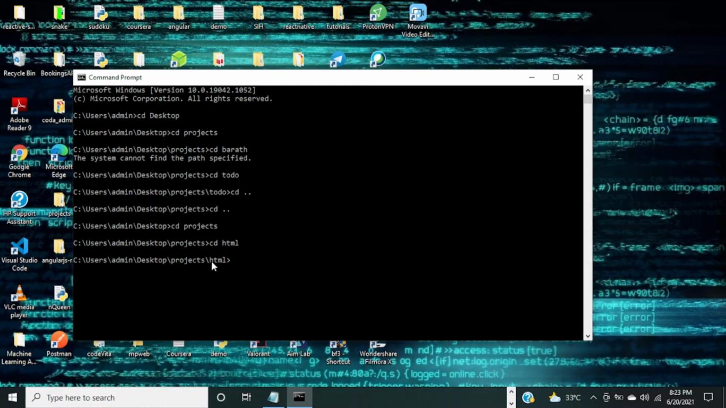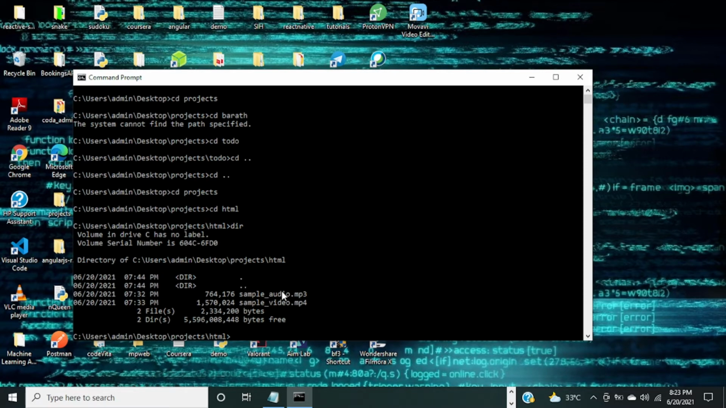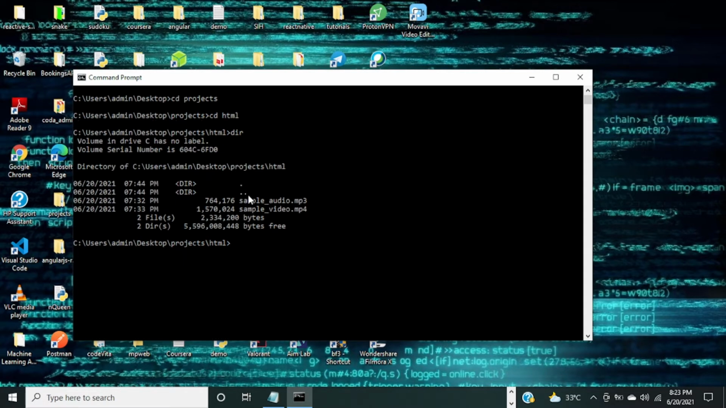Now you don't know what is inside this HTML, right? To know what is inside, there is a command called dir. This is called the directory command. If you press enter, it will show all the files inside the directory. You can see there are two files, a sample audio file and a sample video file. So two commands: cd is change directory, and dir lists all the files and directories inside a directory.